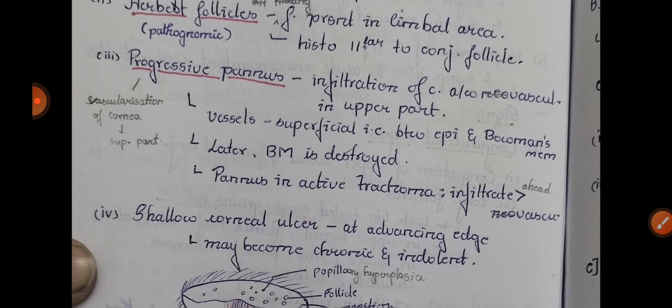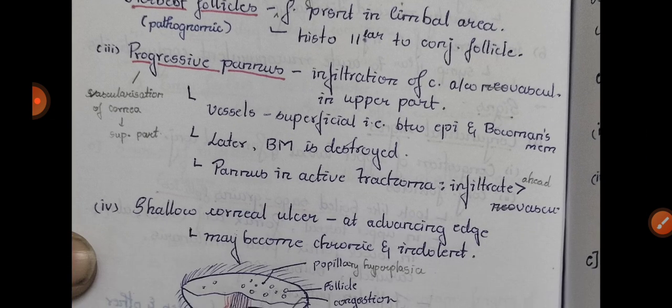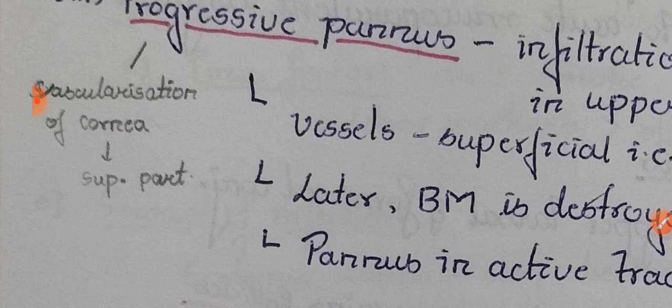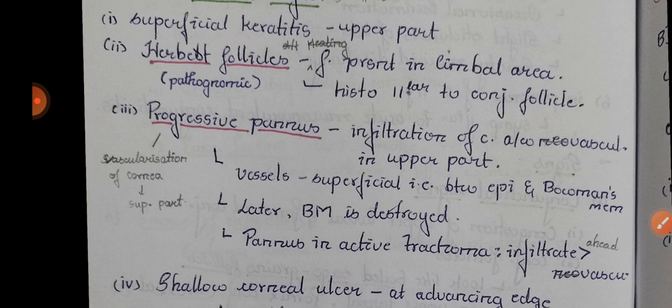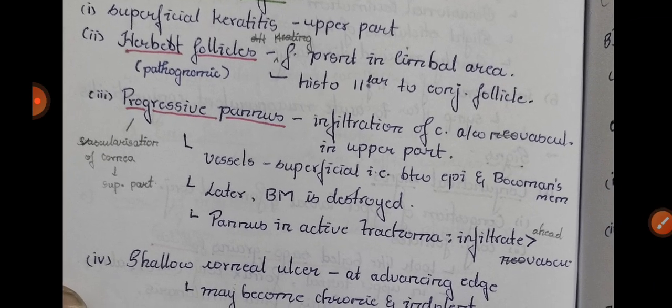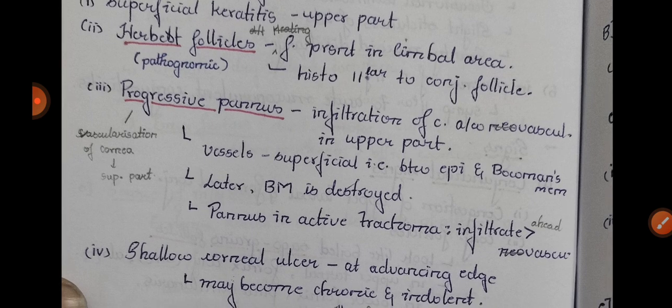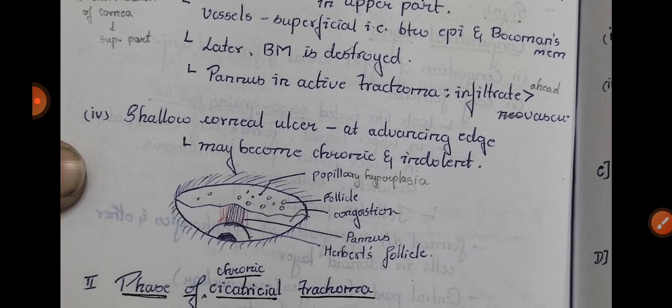Next, there is progressive pannus. In active inflammatory trachoma, progressive pannus is seen. What is progressive pannus? Here you can see it is a vascularization of the cornea in the superior part, with infiltration of the cornea associated with neovascularization in the upper part. New vessels are formed superficially between the epithelium and the Bowman's membrane. Later, the Bowman's membrane is destroyed. In active trachoma, infiltration and vascularization occur.